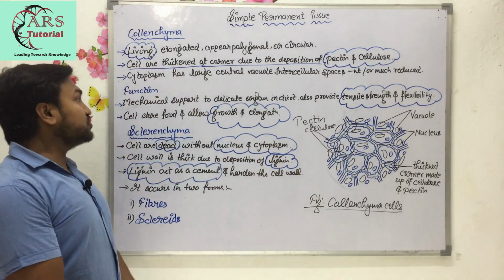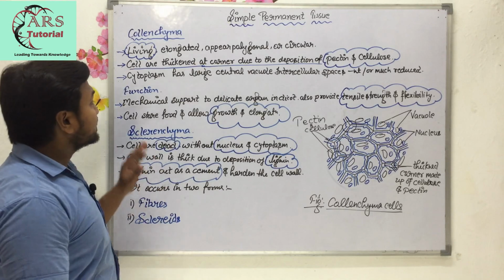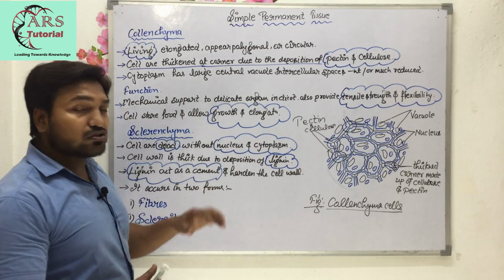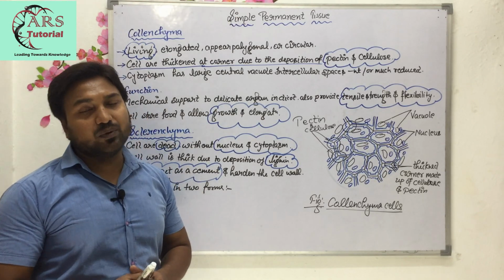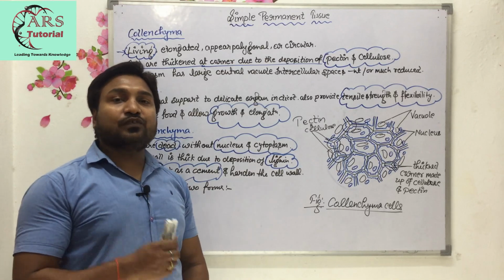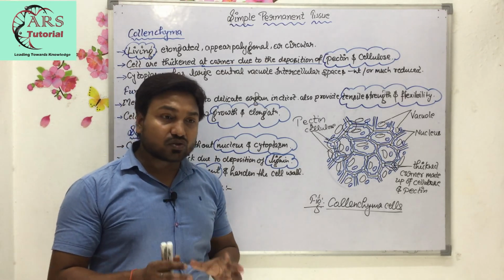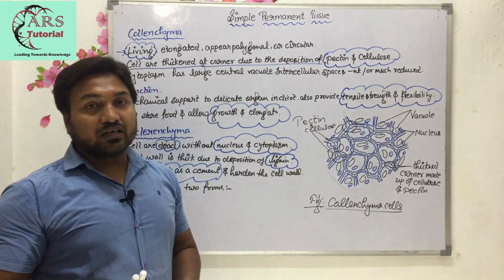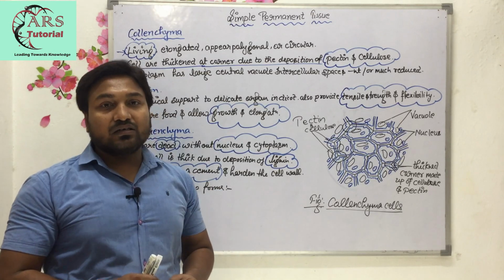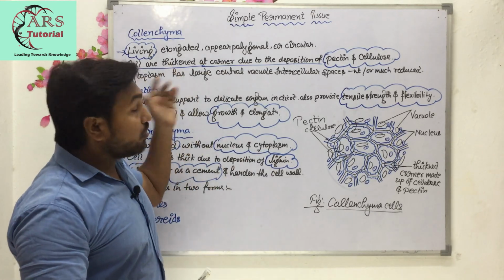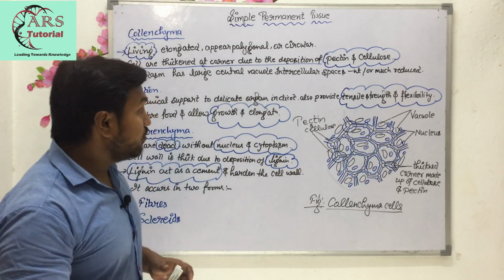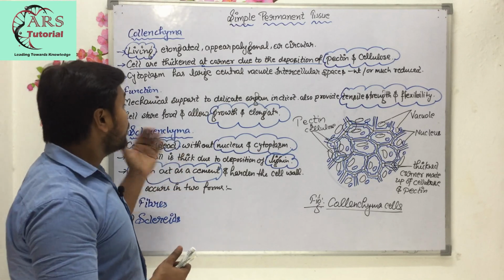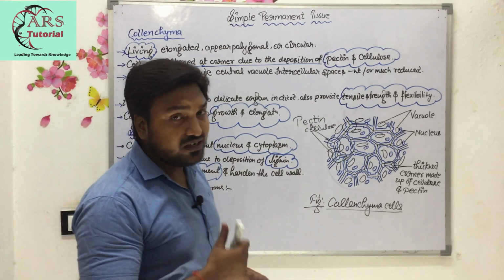Okay. Now the function of collenchyma is that it provides mechanical support to the delicate organs of the plants and also provides tensile strength and flexibility. Mostly it is found in herbaceous plants, or you can say soft parts of plants, where you can easily bend the part of the plant, and the bending movement of the plant is due to collenchyma cells. Okay. Now the next point is that collenchyma cells store food and allow growth and elongation of the plant.